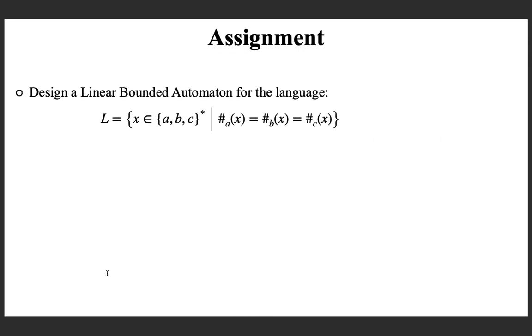With this, we are moving on to the last slide of this lecture, where I am giving you a practice question as an assignment. Please try to find a linear bounded automaton for this language. So in this class, we have seen linear bounded automata, which is the class of automata equivalent in power to context sensitive grammars.